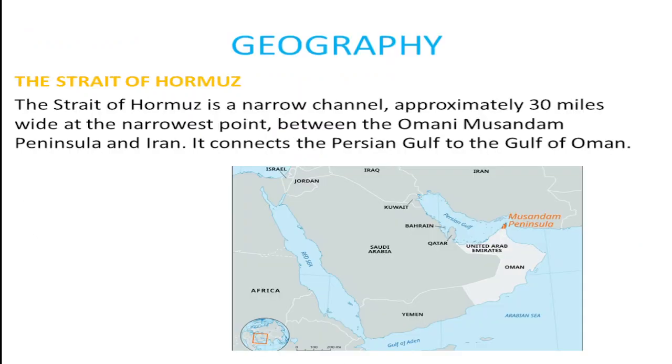Next, geography segment. Strait of Hormuz, right? This is a narrow channel, 30 miles wide at the narrowest point, between the Omani Musandam Peninsula. So you have to see this. This is the peninsula, the orange color peninsula, right? In that narrow channel of the Strait of Hormuz. So we have to remember this peninsula name, right? It connects the Persian Gulf to the Gulf of Oman, right side, right? Very important. It is in the news.